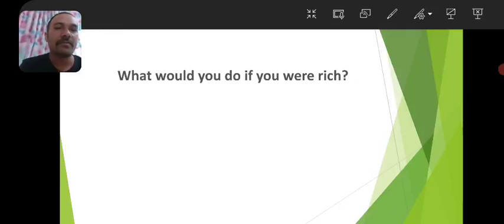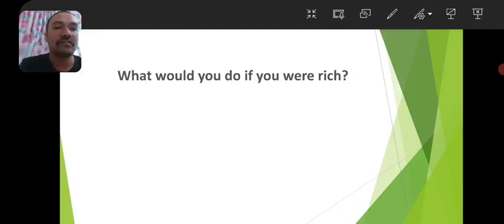The first thing, the sentence is asking us to imagine that we are rich persons, and again asking us to imagine what we will do if we are rich persons. So essentially the sentence is asking to imagine ourselves to be rich persons and what we will do if we become rich persons. You can answer this question by saying, if I were a rich person, I would buy a car. But does that mean we are rich persons now?